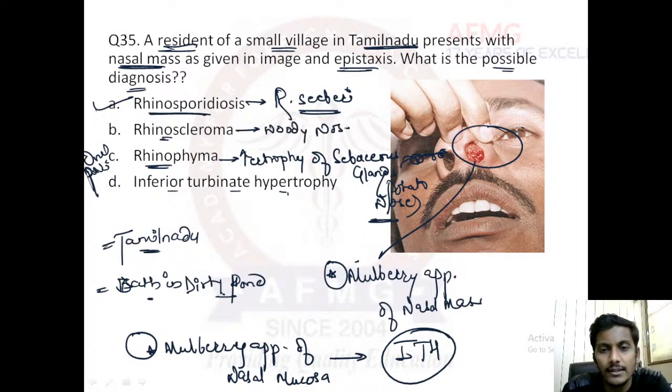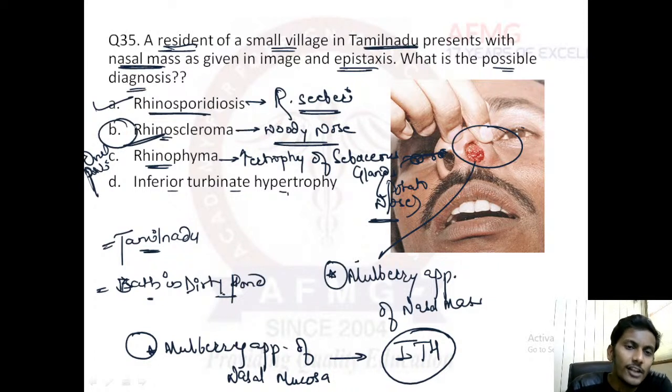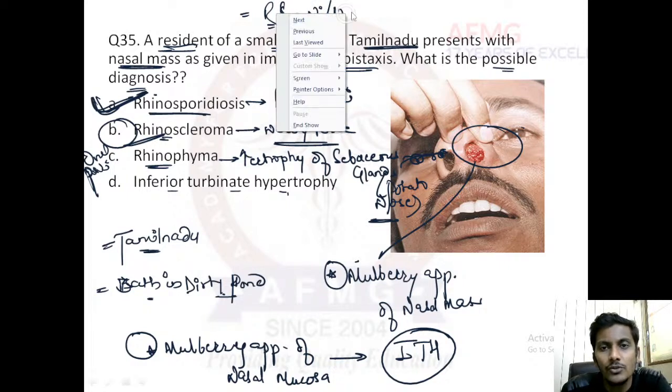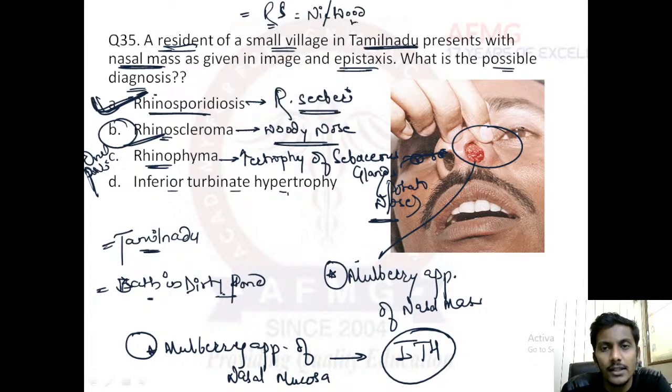An important question, guys. I could not include the question over here, but you need to read rhinoscleroma at any point. This is the right answer, by the way. Rhinoscleroma is also known as woody nose. It is said to be due to exposure to nickel dust, or usually seen in woodworkers.